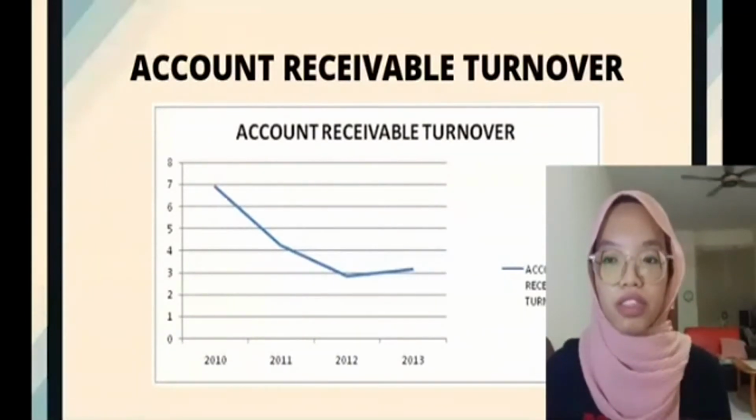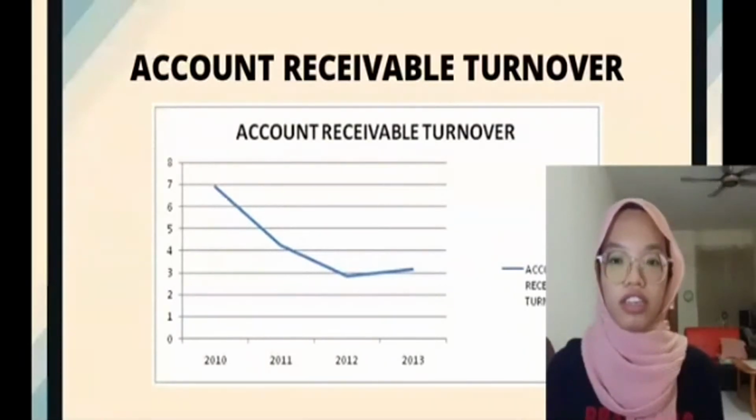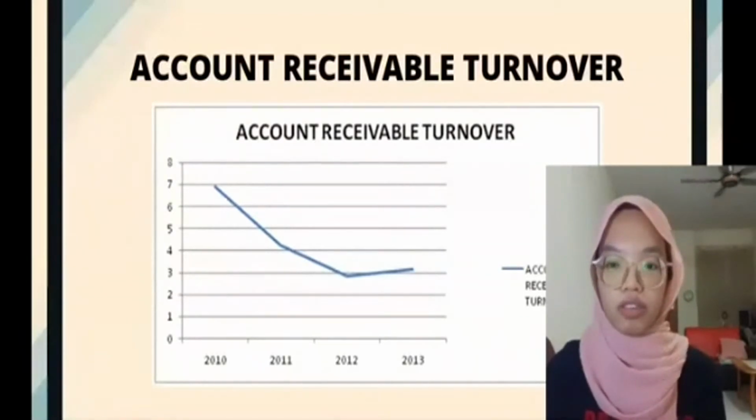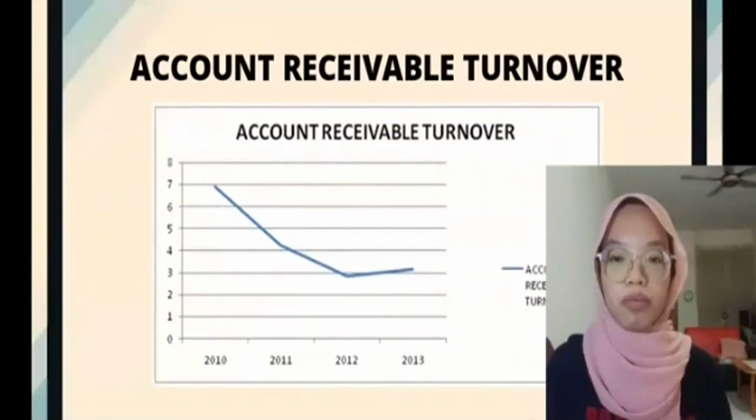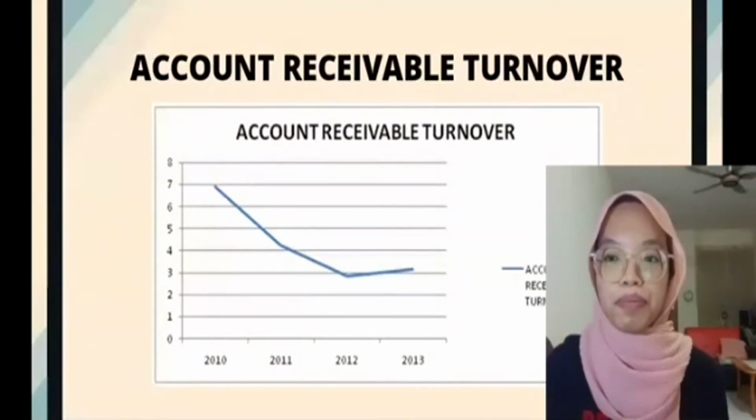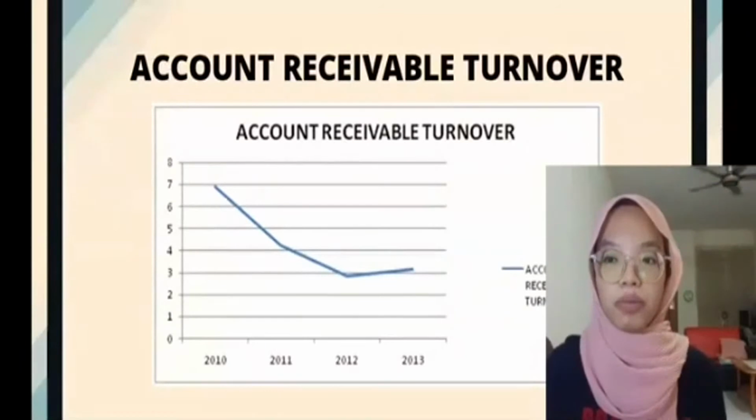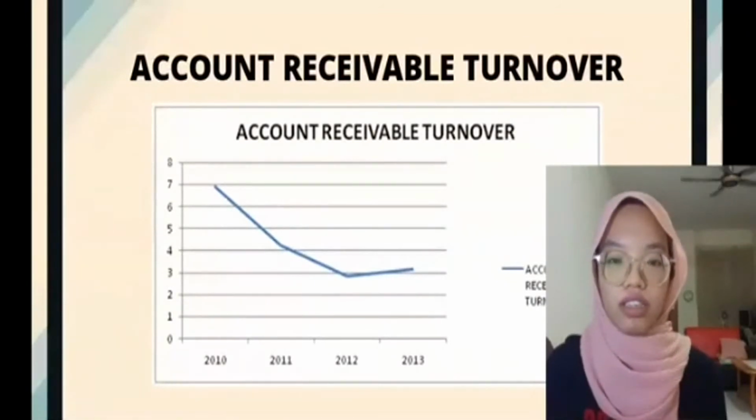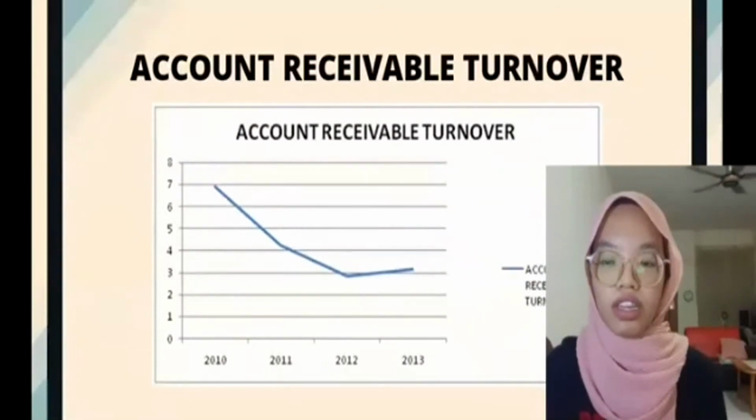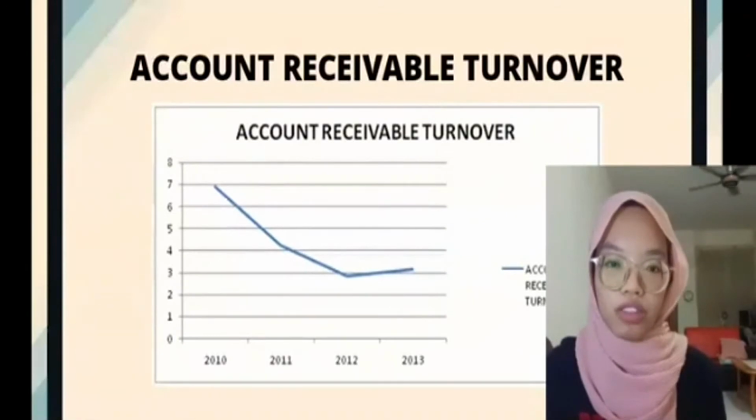From the result, we can summarize that MIC Berhad has a high potential in collecting its cash from the account receivable because the ratio is more than 1.00. However, it is not sustainable up to year 2013. It has a big difference between year 2010, which is 6.91, and year 2013, 3.15. So MIC perhaps still has a huge ability as the ratio is more than 1.00.